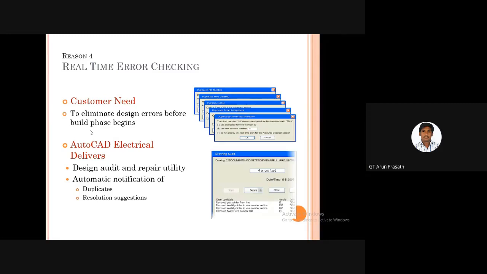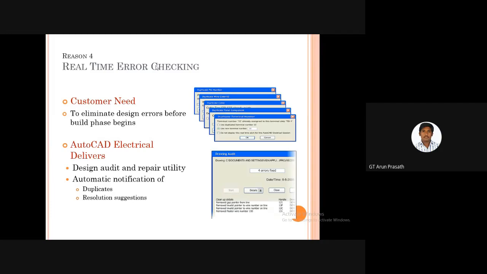Likewise here also, with real time error checking, if we have any error in a particular number, it says there is an error in terminal number 11, or there is an error in wire number 2, or there is an error in capacitor number 1 and 2, like that. By using this real time error checking, we can easily rectify our doubts and resolve the problems here.